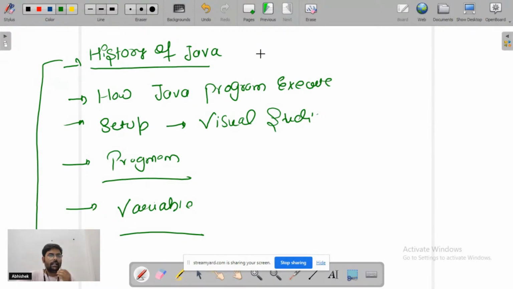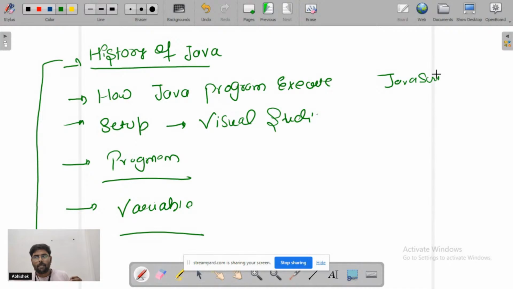Java is a high-level, robust, object-oriented, and secure programming language. Correct. Okay, great. I can see a lot of jargon here, right? For development, the most likely languages are JavaScript and Java.